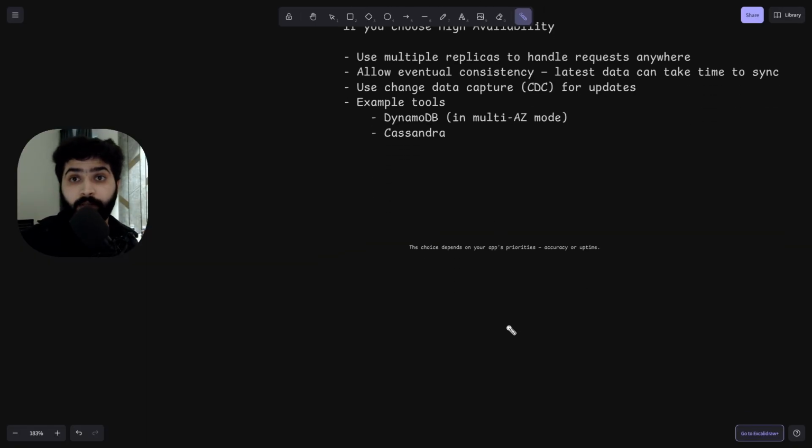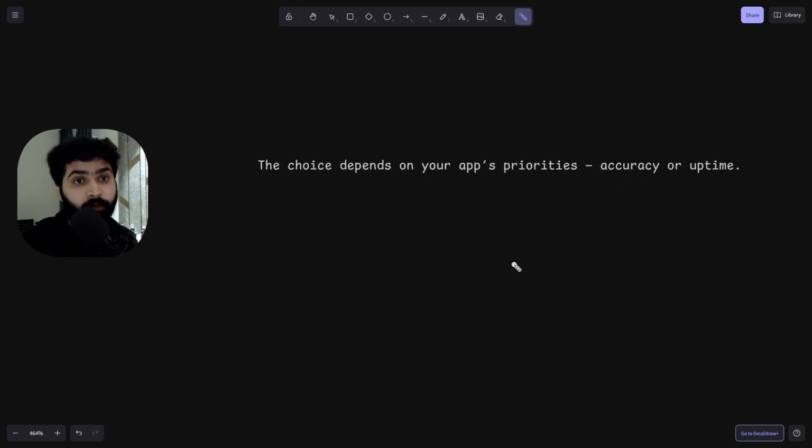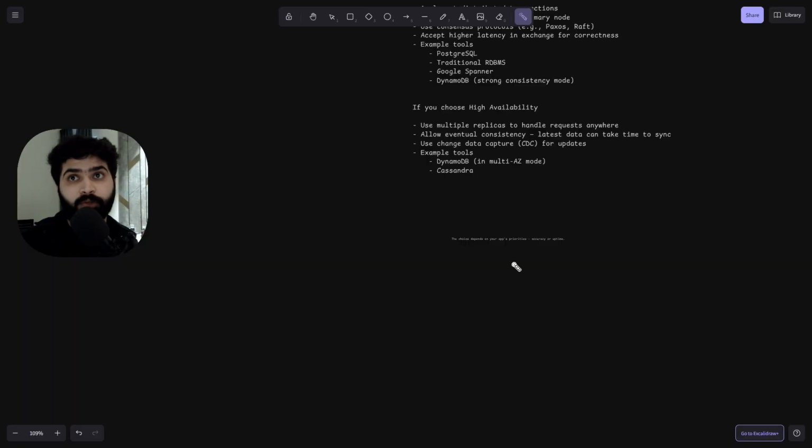But again, the choice depends on your app priorities, whether you want accuracy or uptime. The choice is yours. We generally design based on the requirements or the priorities we want inside our application. Based on that, we decide whether we want consistency or availability.